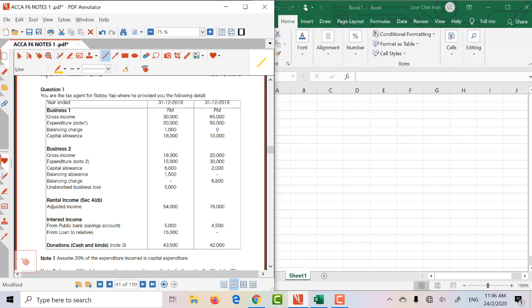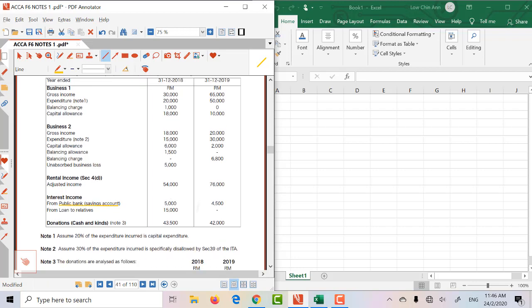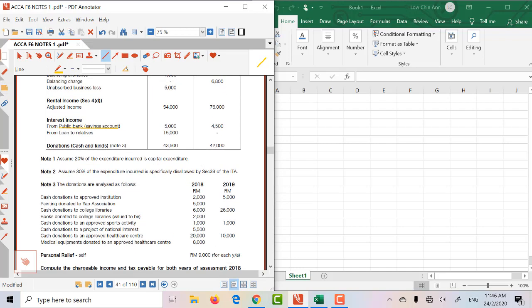We said this before in the class that when a bank is paying interest to an individual, it will actually be tax exempt. So basically this interest will be exempted from tax. This one will be tax exempt. And then you have donations. It gives us 3 notes here.